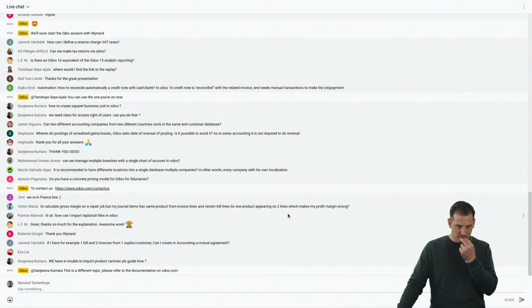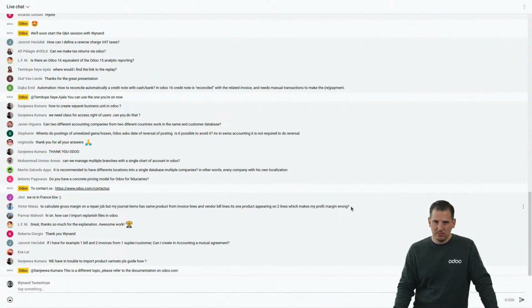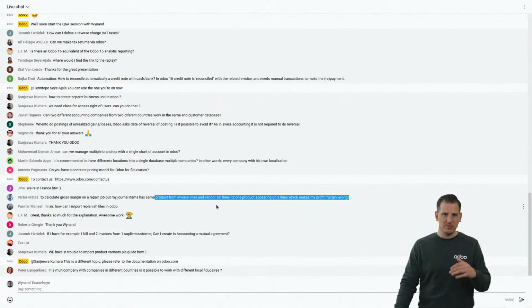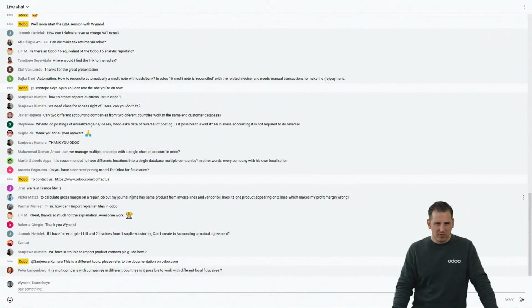It's one product. Sorry, I believe the question is not 100% clear. But anyway, I think it's better for specific questions to check this out with a partner or a consultant in order to see what best practice in Odoo would be.